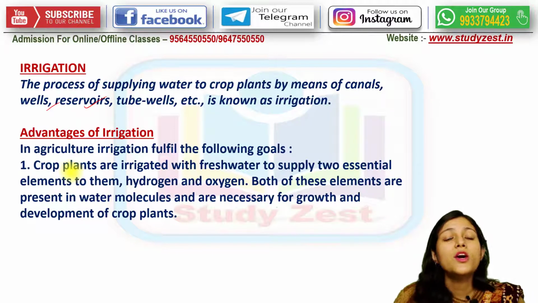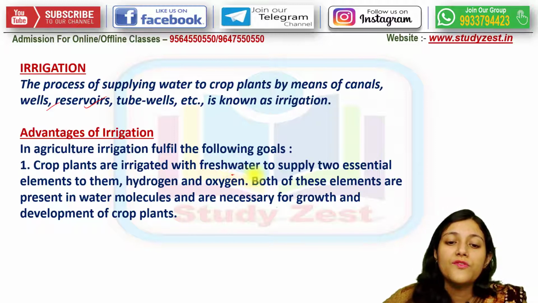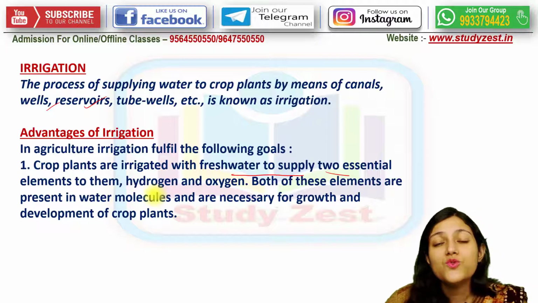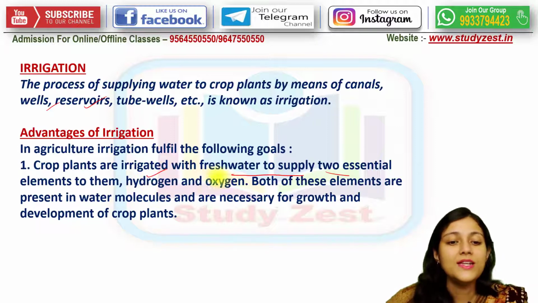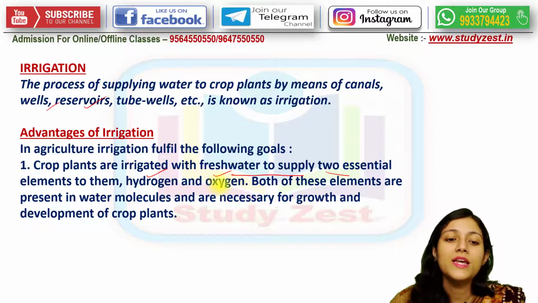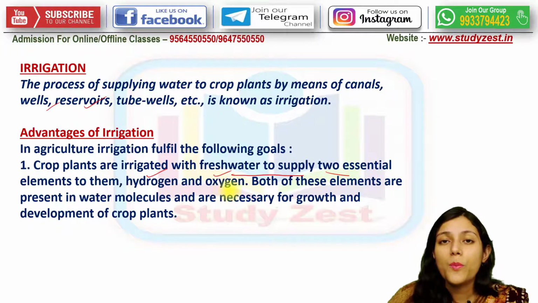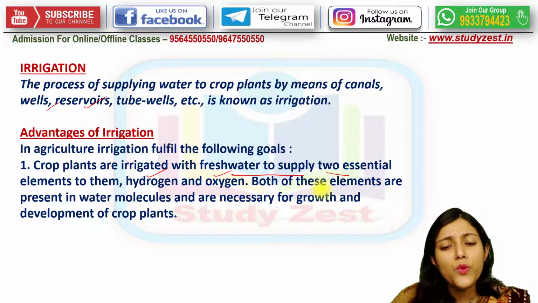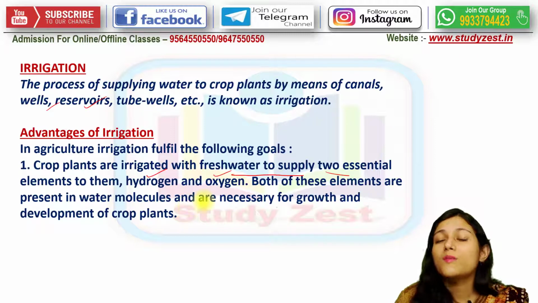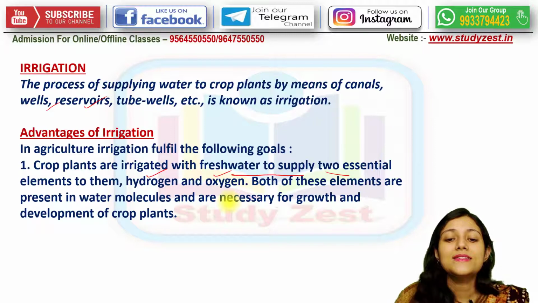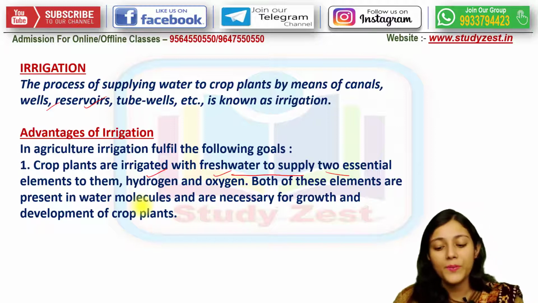So first, crop plants are irrigated with fresh water to supply two essential elements to them. And what are the two essential elements? First is hydrogen and next is oxygen. So oxygen and hydrogen, these two essential elements are supplied, because in water these are the two components only, right? Both of these elements are present in the water molecules, as I have told you, and they are very necessary for the growth and development of the crop plants.